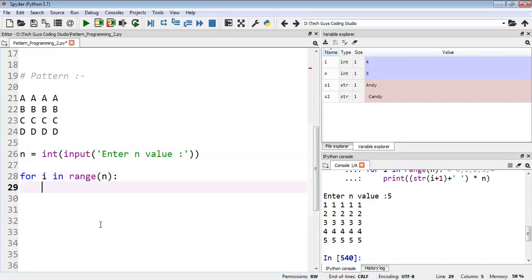Okay, now you see here what we are getting in the output. First of all, in this pattern I'm getting a, then I'm getting b b, c c, d d. So before going to that, I just want to show you we have some functions in Python. If I write print, we have chr. First, the value of a is actually 65, but I will show you how we will get the a value also.